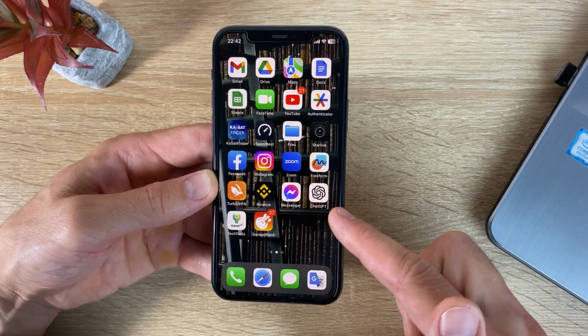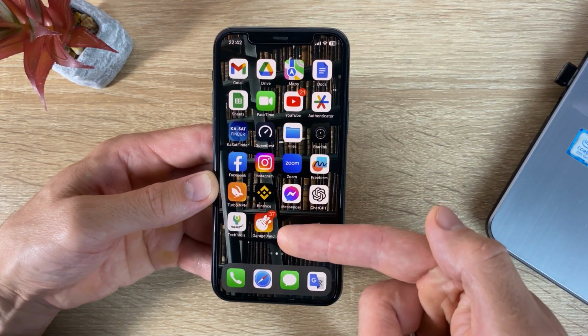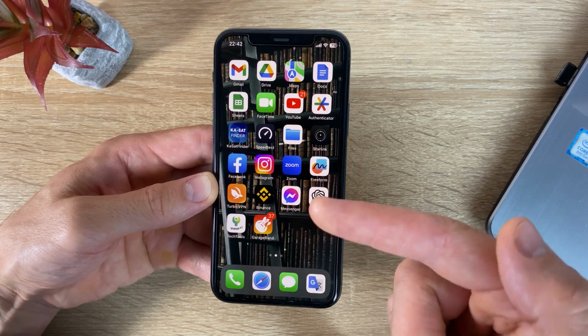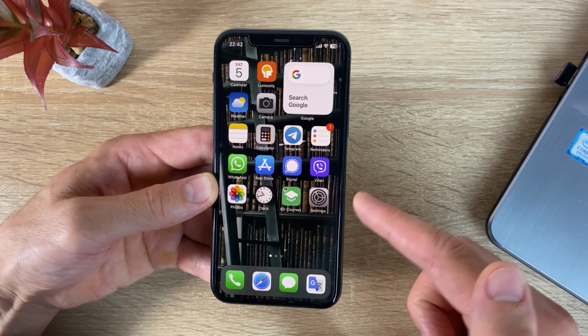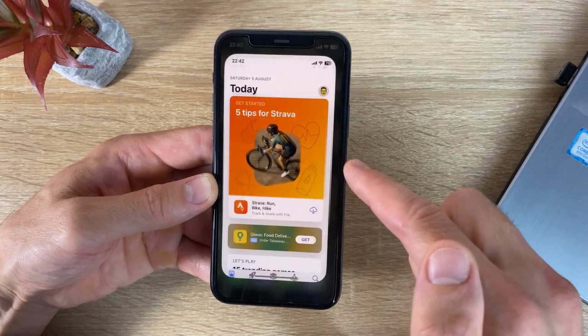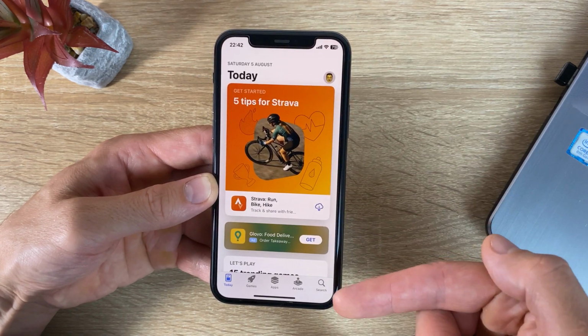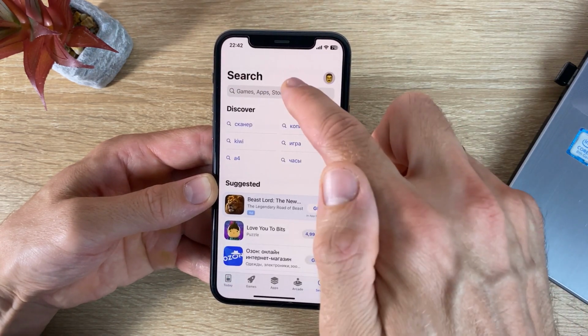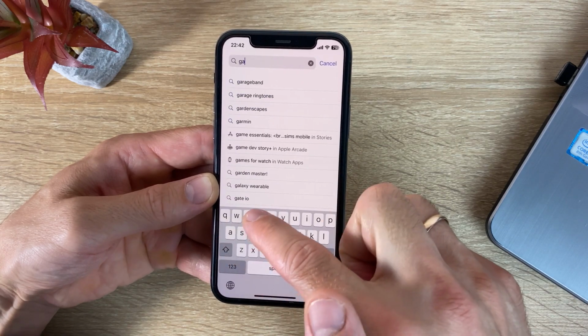We need to download the free app GarageBand from Apple. Go to the App Store. Use the search to find the application and download it.